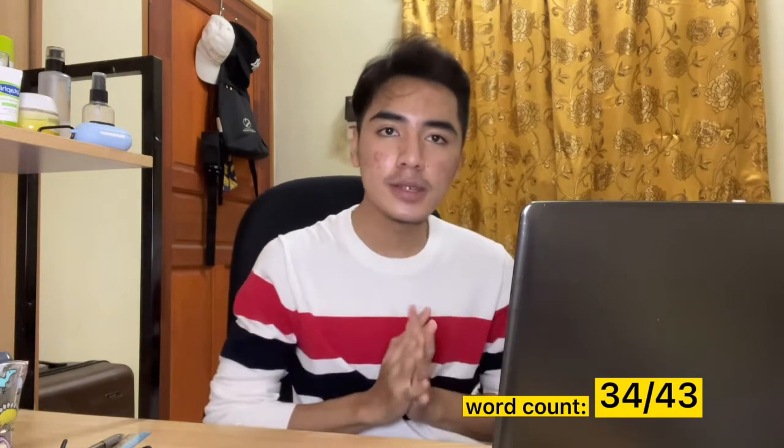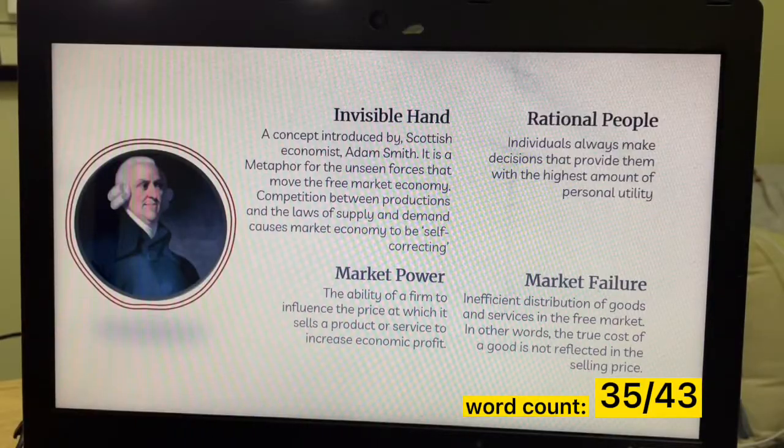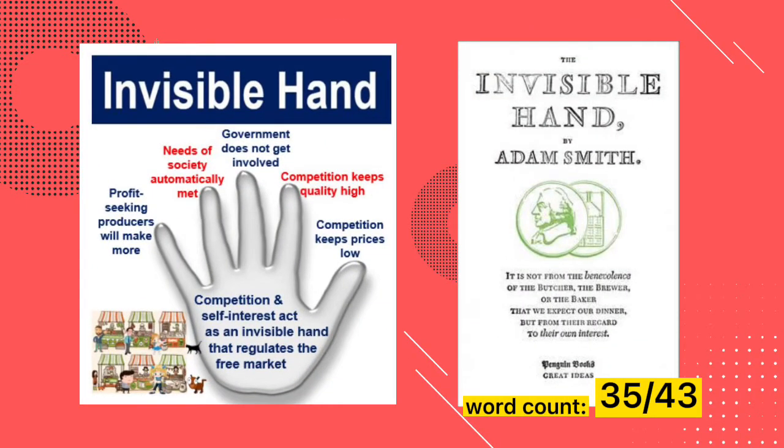Let us now move on and talk about terms relating to how markets work. So how do markets work? Markets work on a concept known as the invisible hand. This concept was introduced by a Scottish economist, Adam Smith. It is a metaphor for the unseen forces that move the free market economy. Competition between producers and the laws of supply and demand cause the economy to be self-correcting.